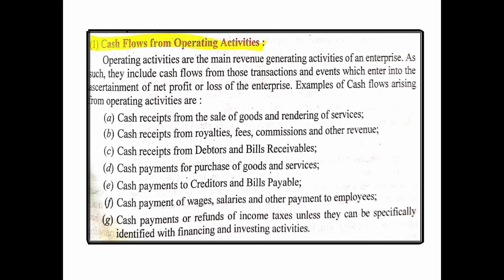Then payment made to creditors and bills payable, payment of wages, salaries, and other payments to employees like bonus, etc. And then cash outflow or payment or refund of income taxes unless they can specifically be identified with financing or investing activity. Means unless and until it is specifically mentioned in the question, refund of income tax will also be a part of operating activities.